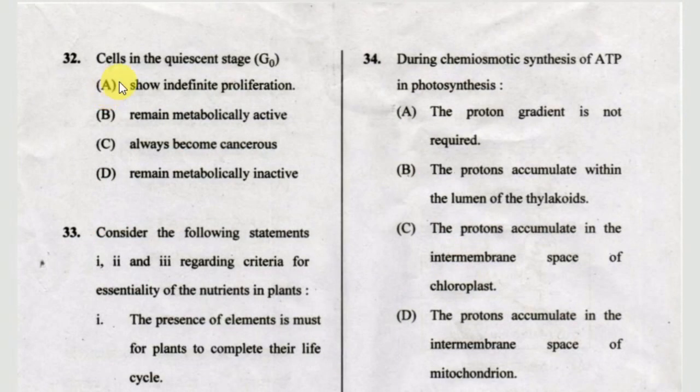Next one, cells in the quiescent stage show option A, indefinite proliferation. Option B, remain metabolically active. Option C, always become cancerous. Option D, remain metabolically inactive. The correct answer is option B, remain metabolically active, okay.